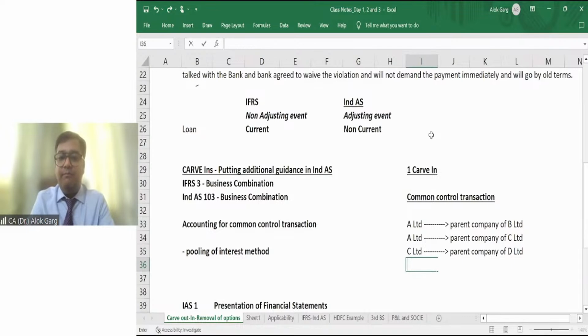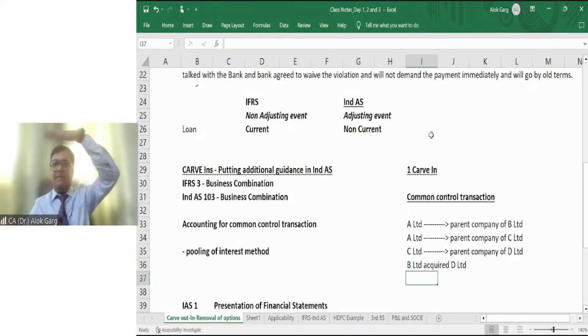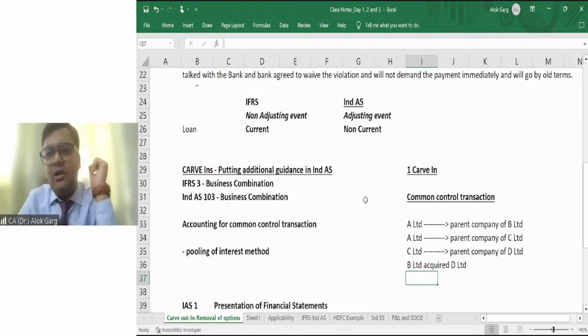And now B Limited acquired D Limited. So friends, A Limited is the first company. A Limited has two subsidiaries, B and C. And C has a further subsidiary known as D. Now this D is acquired by B. So if I talk about the relationship between B, C and D, earlier C was the father of D, right? Now when B Limited acquired D Limited, B becomes father of D and C becomes uncle of D. Is that clear?